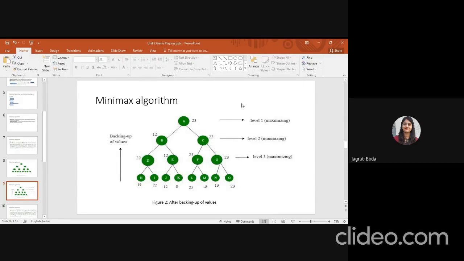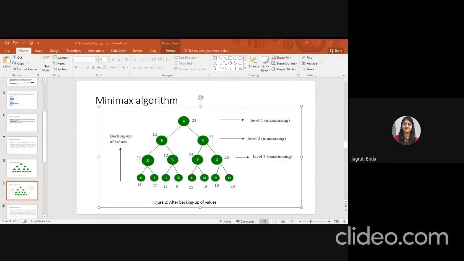Suppose you are given the problem to minimize the value of your root node. Then level 1 is minimize, then maximize, then minimize, then maximize. Okay, so what is your answer? The answer is 23. Okay, clear? Is it clear to all of you?